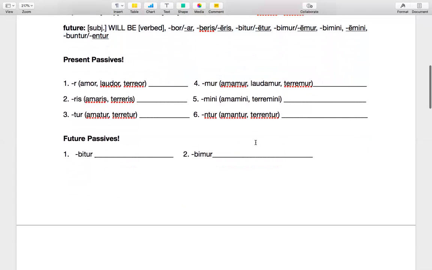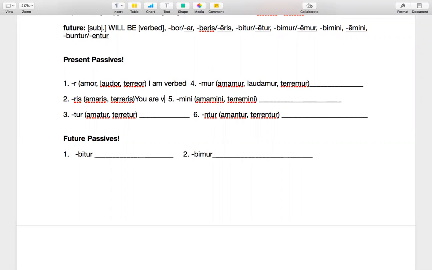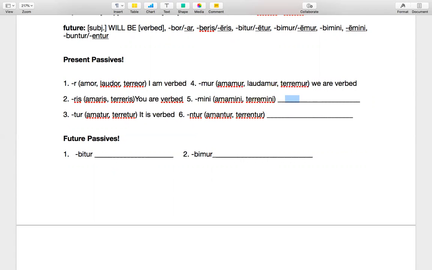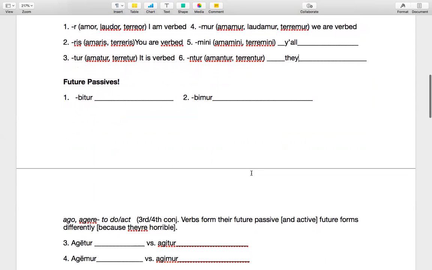All right, so present passives. Let's translate these real quick. I did this in class. I am verbed. If you were in the class yesterday, you can kind of skip this. You are verbed. So it's key that we know the conjugated forms of to be, right? That's the big thing here. It is verbed. We are verbed. Y'all are verbed. They are verbed. I don't need to repeat, since we settle on are on the plural side. They are verbed.